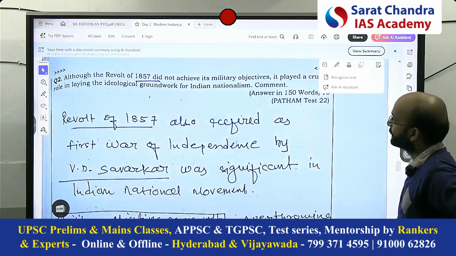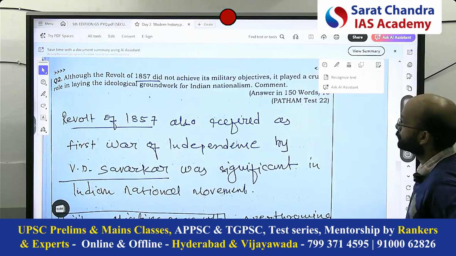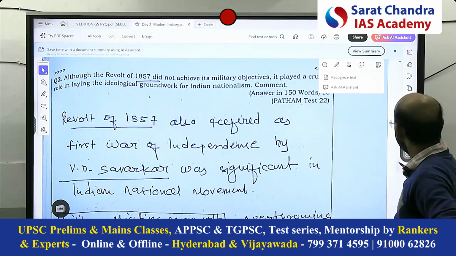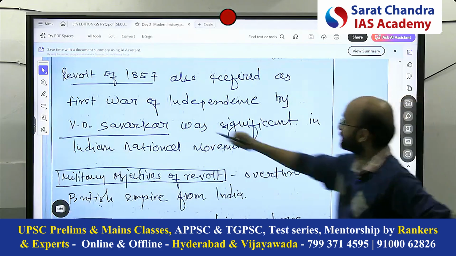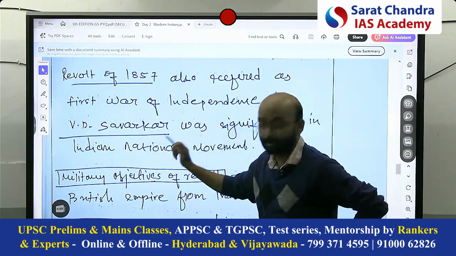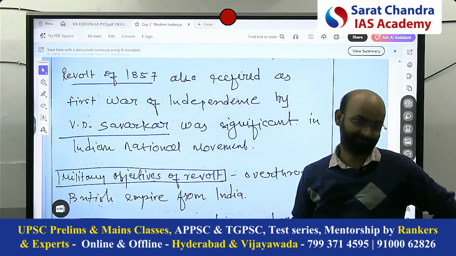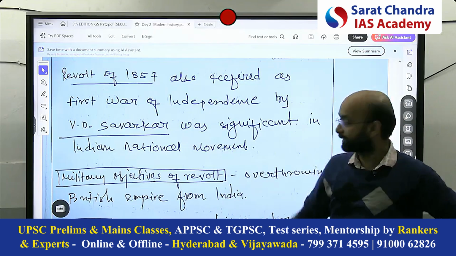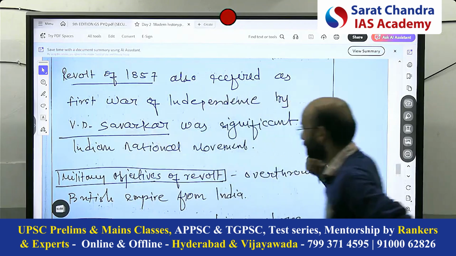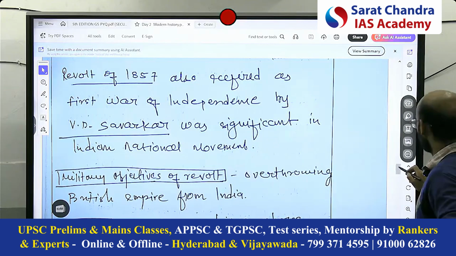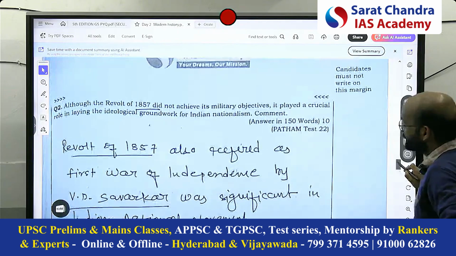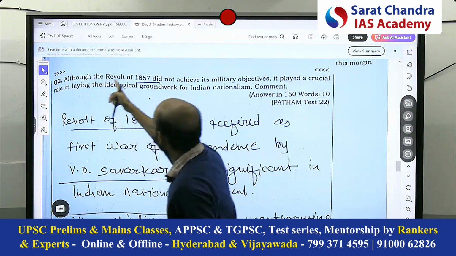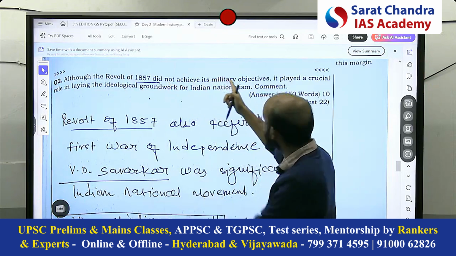The revolt of 1857 did not achieve its military objective. It played a crucial role in this implication. Okay, so the first revolt, 1857, is what I know as referred to as the first war of independence by V.D. Savarkar, because they have already given a year. The location, the period, there is no point. What is important is that I use the reference to V.D. Savarkar and the Indian national movement. See, the question demands this, which is why I kept this question here. It's saying the first part: although the revolt of 1857 did not achieve its military objective.